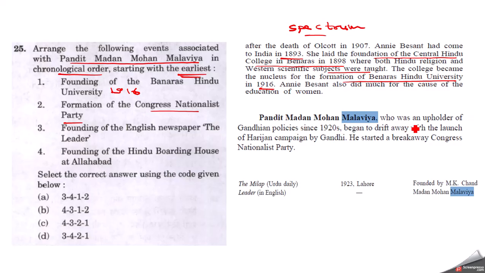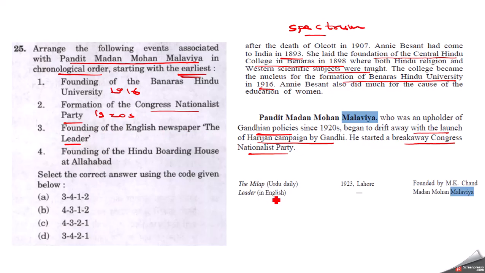Pandit Madan Mohan Malviya, who was an upholder of Gandhian policies since the 1920s, began to drift away with the launch of the Harijan campaign by Gandhi. He started a breakaway Congress Nationalist Party. So that is what is asked. So it happened during the 1920s, the Congress Nationalist Party. Now these two we know from our routine sources. What about the third statement? The founding of the English newspaper The Leader.